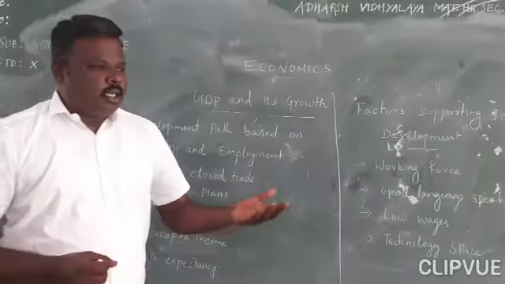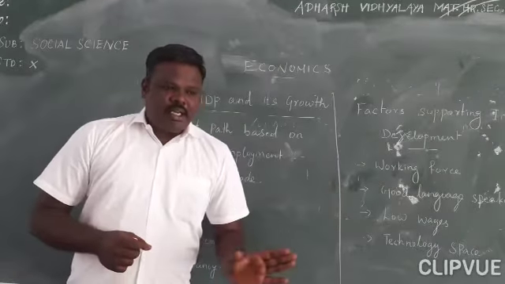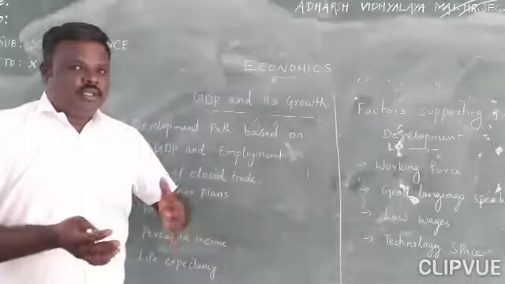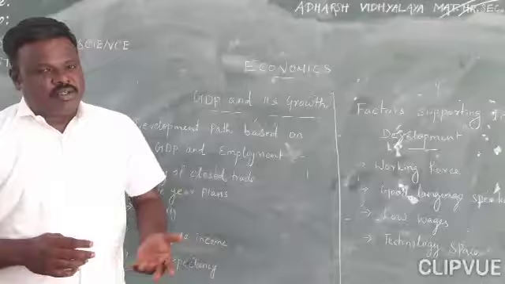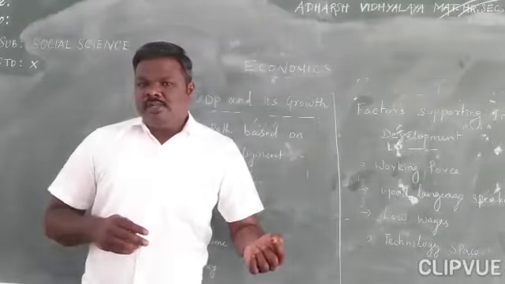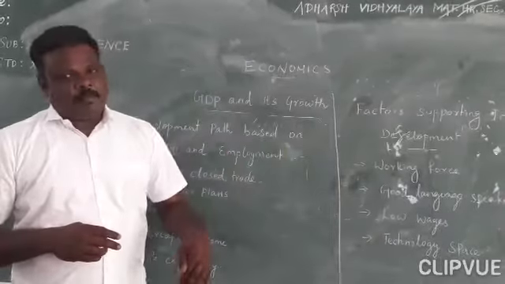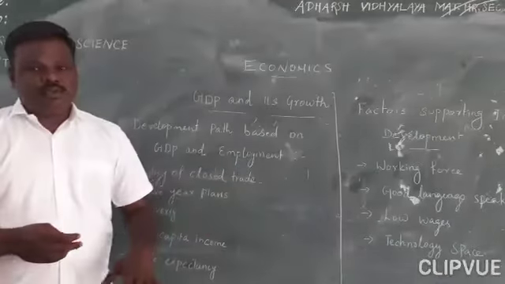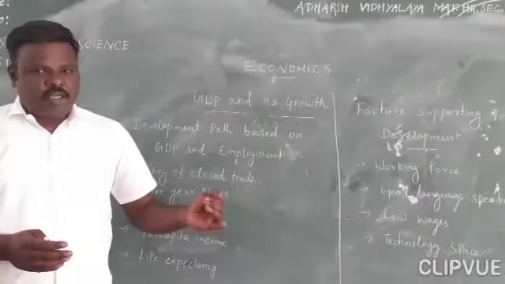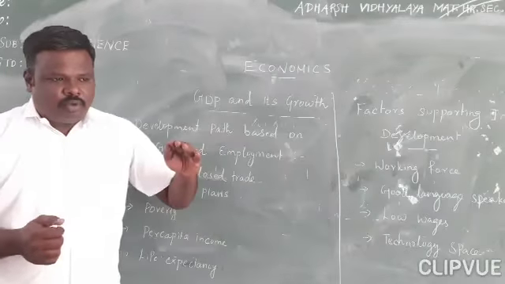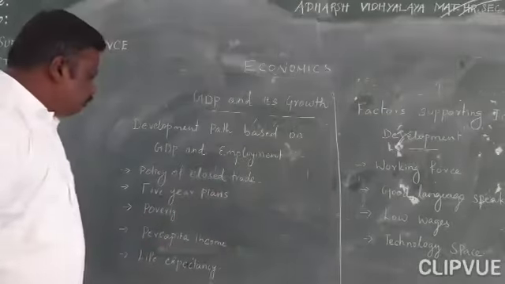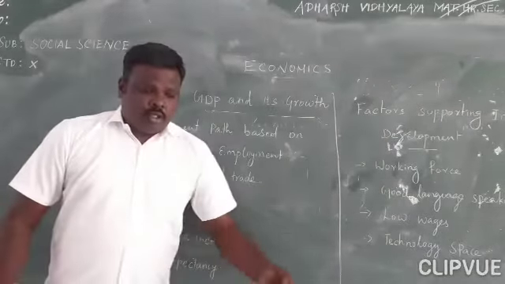I already said, in 1991, the new economic trade policy was introduced by the government. After that, everything changed. For example, they gave more importance to foreign companies to invest in India, which means they are allowing foreign traders into India. This will help the growth of the economy in India. So this is the foremost step taken by the government. Next, you see the 5-year plans.